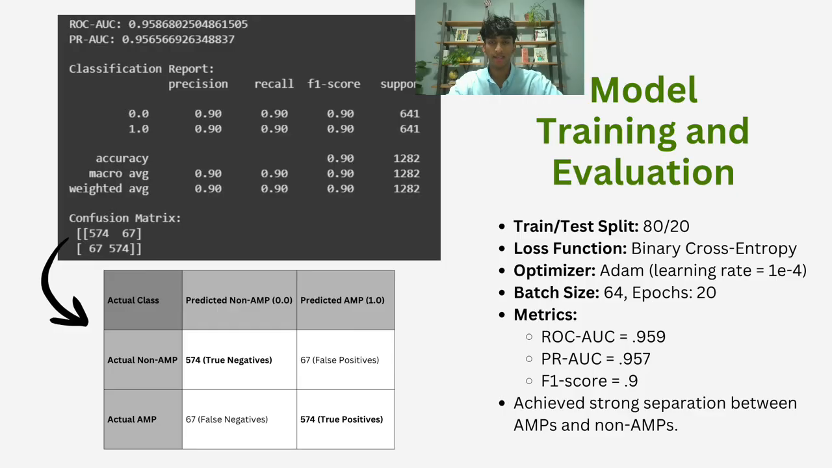To train the model, I used a standard 80-20 train test split with binary cross-entropy loss and the Adam optimizer to find and correct any mistakes while learning. Our performance metrics display strong classification, with the confusion matrix showing the model identified most of the sequences correctly.